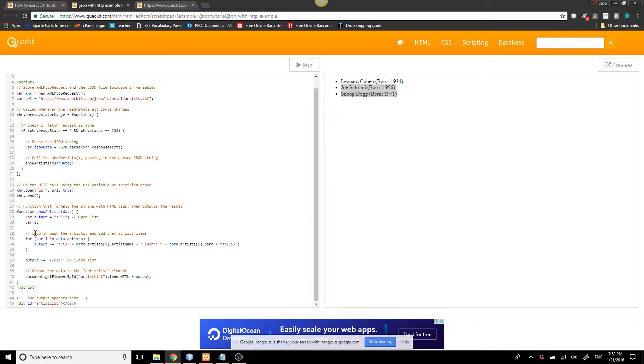Now we're going to loop through the artists. It doesn't matter how many artists we have, we're going to make a for loop and the variable i. I don't know why everybody loves i. I love x personally. And we're going to put in the function data with the artist, and we're going to call it artist. And the output is going to be first this little dot with the li plus the data artist that we're calling over here with the artist name.